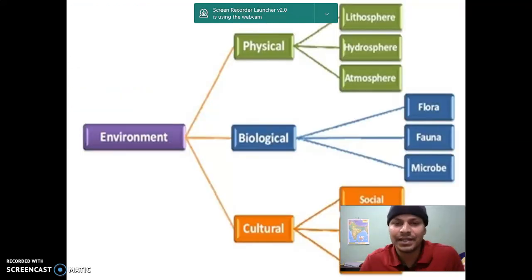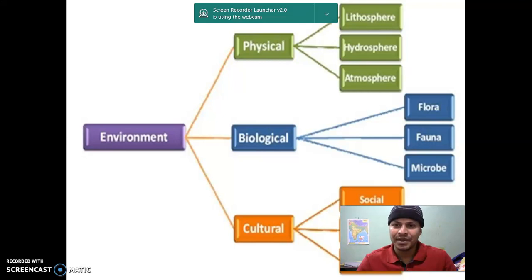And here is another diagrammatic representation for you: the environment has the physical, the biological, and also human beings made another environment that is called the cultural environment. In the physical part we see the lithosphere, the hydrosphere, the atmosphere. And in the biological part, the flora, the fauna, and the microbes.